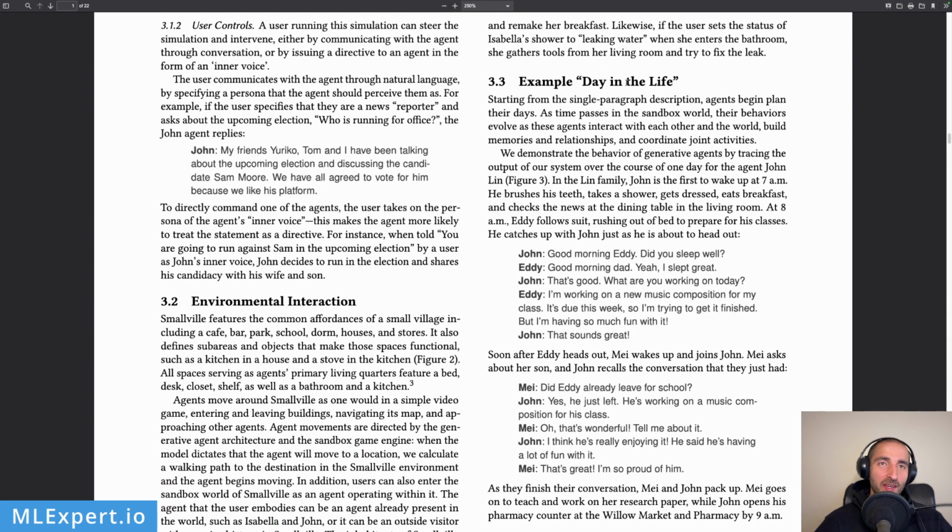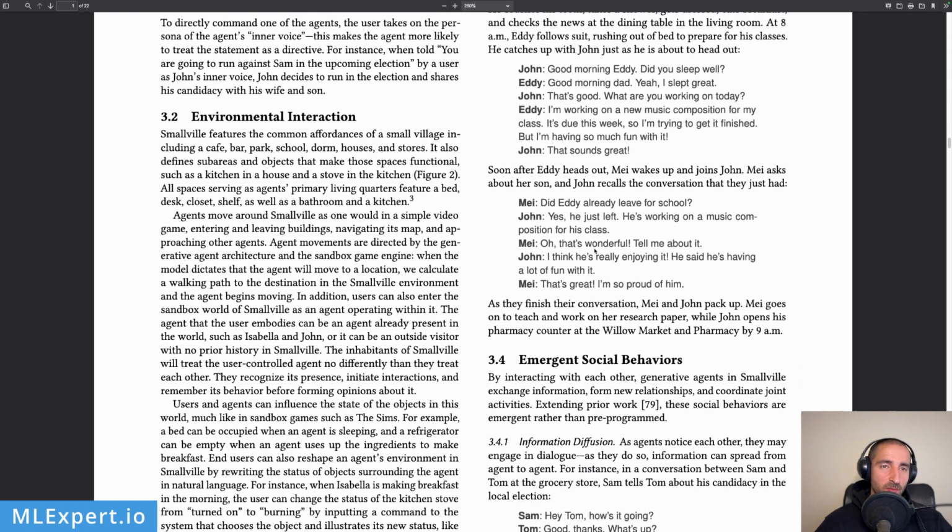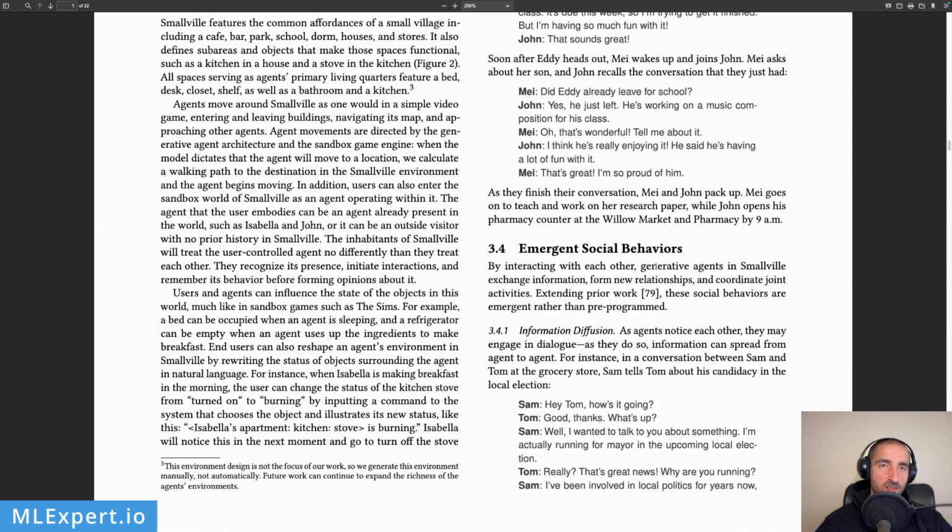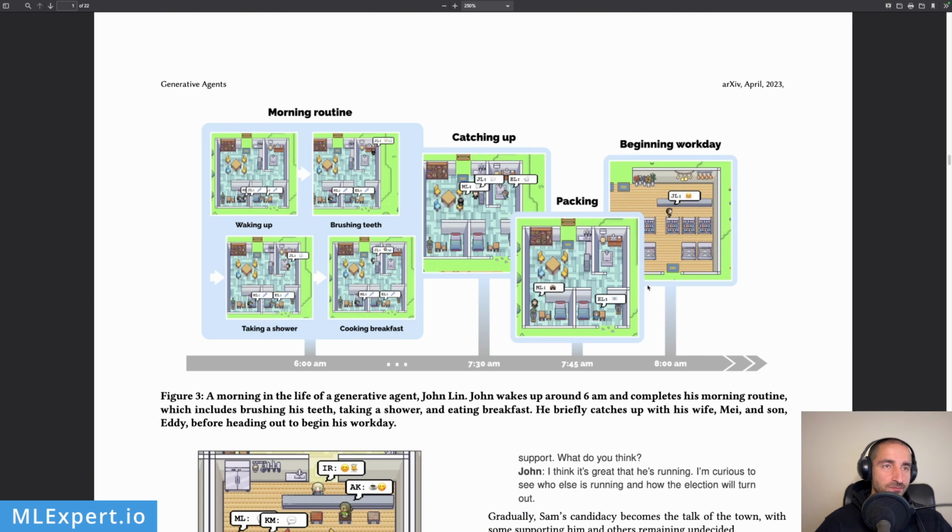So we have an example day in a life. These are some of the conversations and emergent social behaviors right here. This is an example of a morning routine of John Lynn. He wakes up around 6 o'clock, then brushes his teeth, and this is the time on the X. Then he takes a shower, and then he makes breakfast.